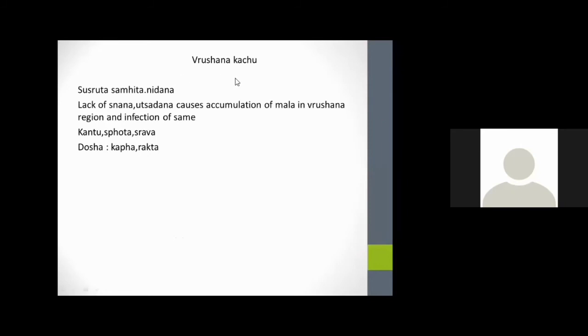And there is a Vrishana Kachu condition as explained in Susruta Samhita. That is because of lack of hygiene. There will be Kandu, Spota, Srava conditions more in the groin region, the Vrishana region. So here we should understand the involvement of dosha, that is mainly Kapha and Rakta. Based on this, we can do the dosha-dushya vikalpa in this condition, and we can go for the treatment.